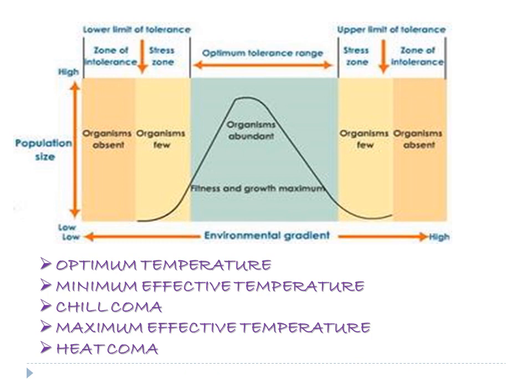Even an increase in this temperature will be life threatening, where the organism faces heat coma, ultimately death of the organism. So these are the different temperatures of temperature tolerance where the organism can survive.